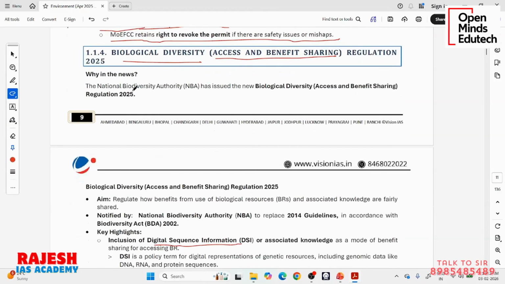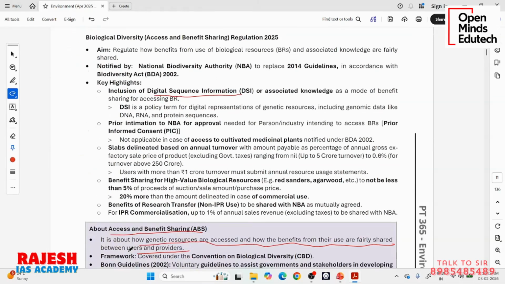So we have the National Biodiversity Authority. As I told you, to comply with the UN CBD, we have implemented the Biological Diversity Act. Under this Act, we have formed the National Biodiversity Authority. This National Biodiversity Authority has issued the new Biological Diversity Access and Benefit Sharing Regulations 2025. It regulates how benefits from use of biological resources and associated knowledge are fairly shared, and it replaces the previous 2014 guidelines, in accordance with the Biodiversity Act 2002.